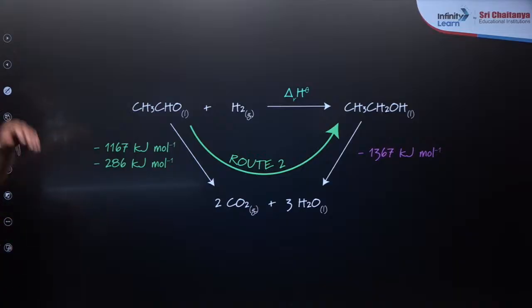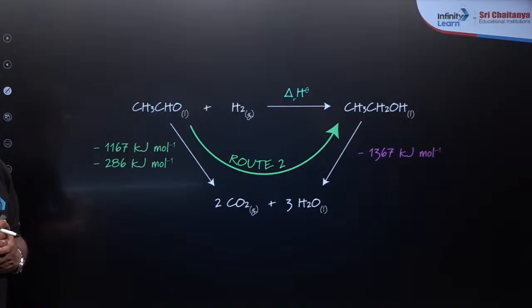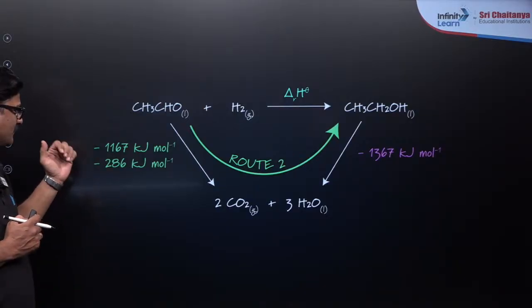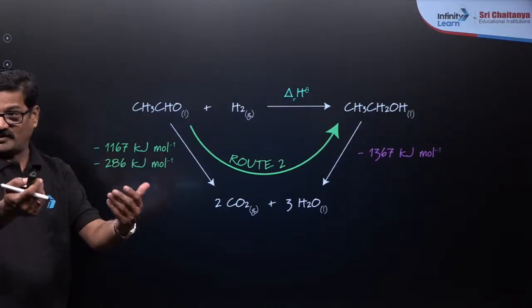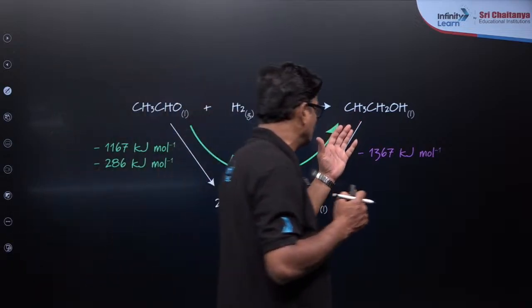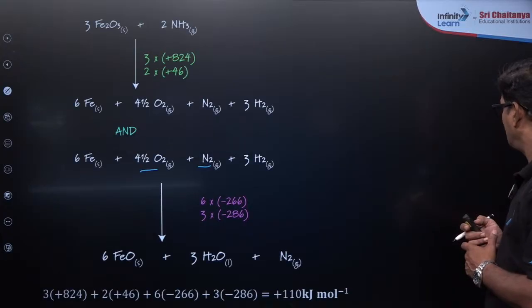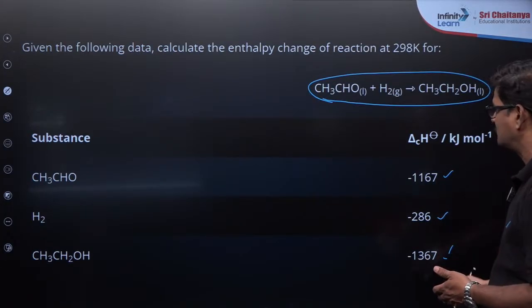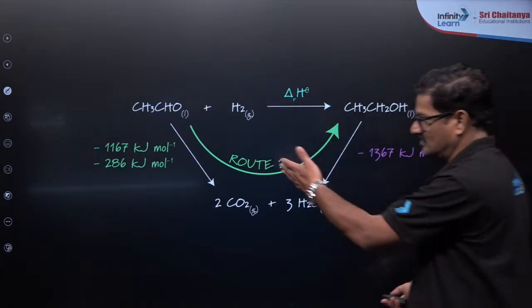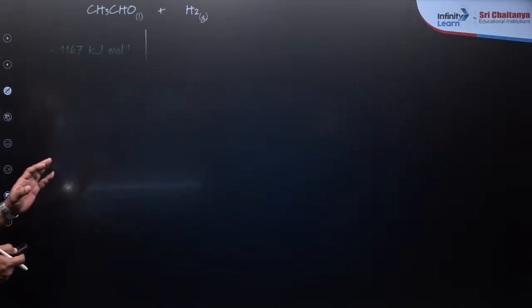Let's see. So here CH3CHO, CO2 and H2O. It is going to give you minus 1167, minus 286. So combustion, it is exothermic. And for CH3CH2OH, minus 1367 is given. Those are the values given here, na? This value and this value. I am using that value 286. So these are the values. Are you getting or not? So let us manipulate these values and let us calculate this.